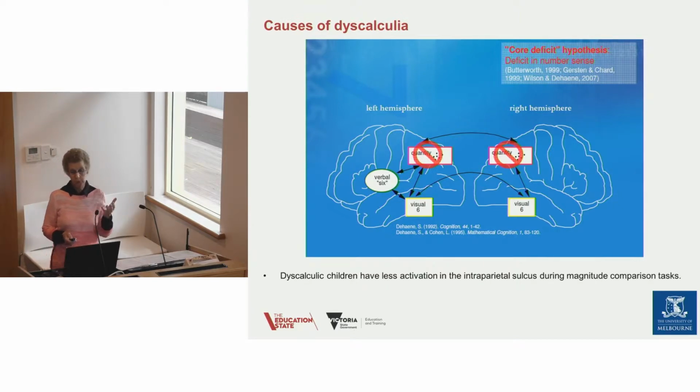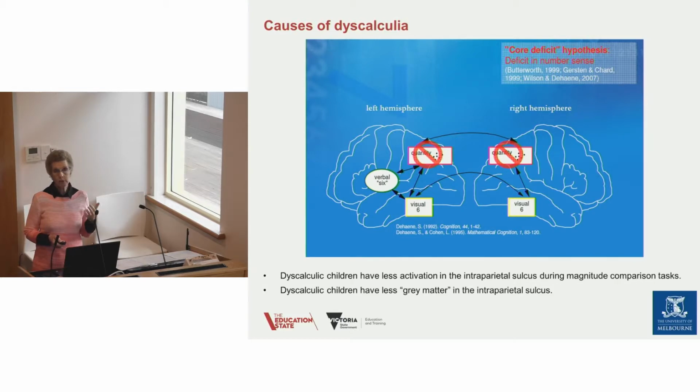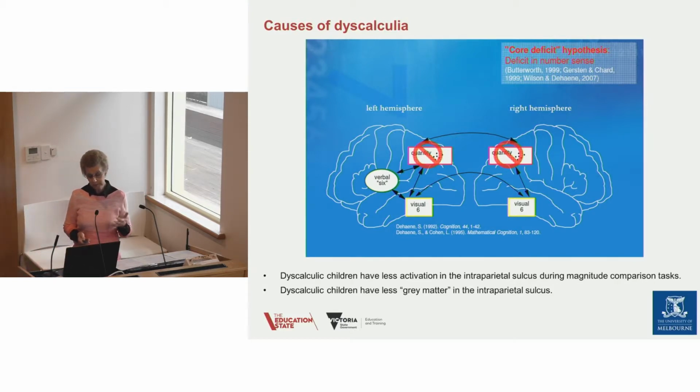And how we know this is because it is more active when students are undergoing magnitude comparison tasks, where these sorts of bits of information are essential in order to solve the task. And we also know that there is less grey matter, there's less brain activity in that intraparietal sulcus for dyscalculics.